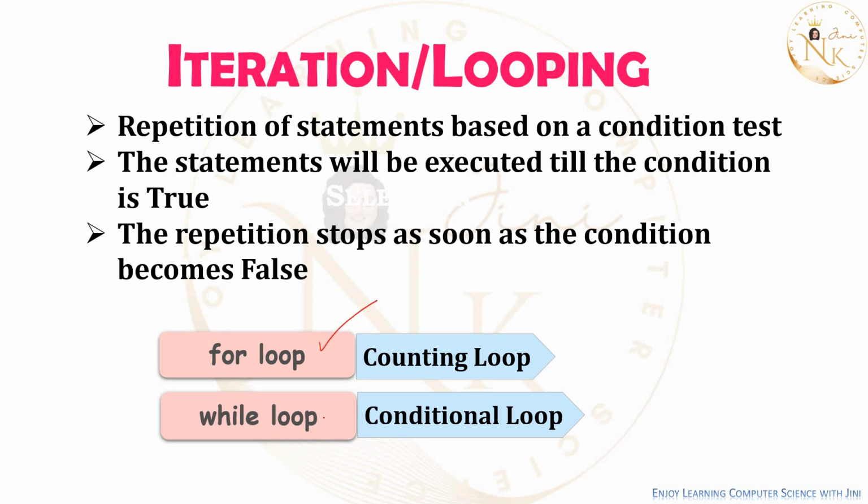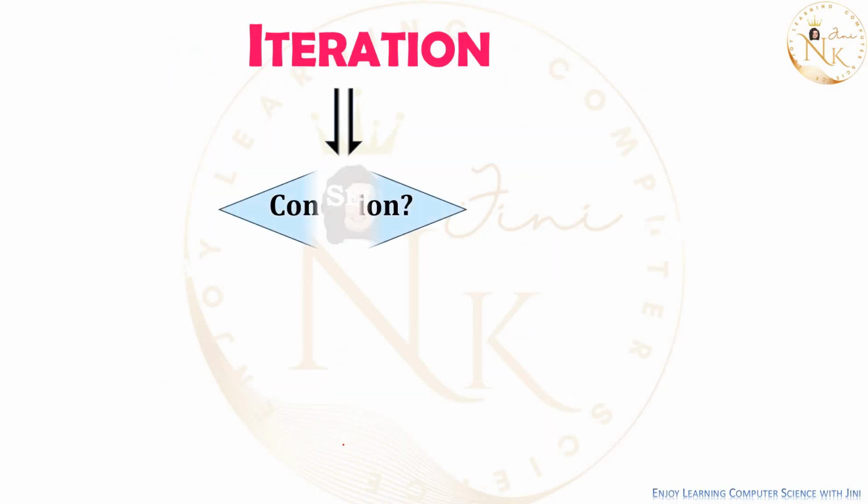If we don't know the exact number of times, then we will give a condition. When the condition is true, the loop will get executed. If the condition becomes false, the loop will not get executed thereafter. So that is conditional loop. Based on a condition, the loop will execute. You can see, we give a condition.